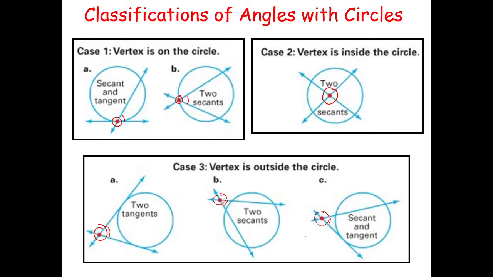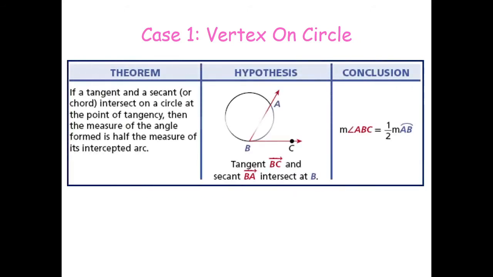So you need to familiarize this because this is the one thing that you need to remember all the time. Where is the vertex found? Because if you know where the vertex is found, then you will know what to do and how to go about it. Okay? Now let's go to the next one. The vertex is on the circle. So what are you going to do with that? You just simply take 1/2 of the intercepted arc. So take note of that.